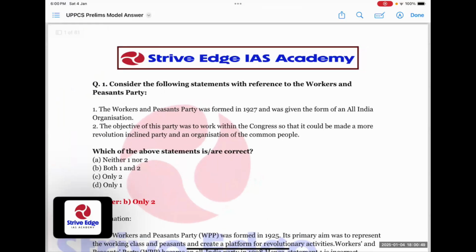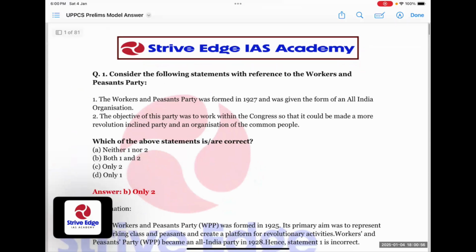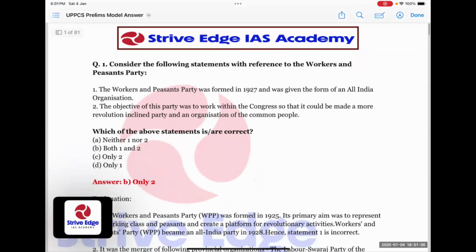Today, I'm going to discuss with you the UPPCS 2024 Prelims Model Answer. So, let's start with our first question. In the first part of our discussion, we are going to discuss 25 questions of the exam. So, let's start. First question is,